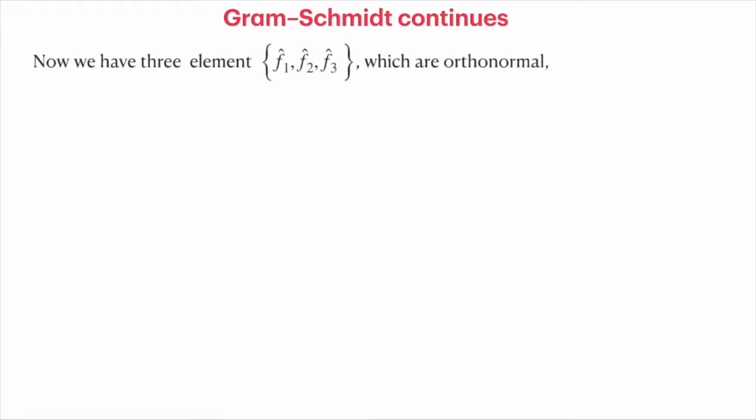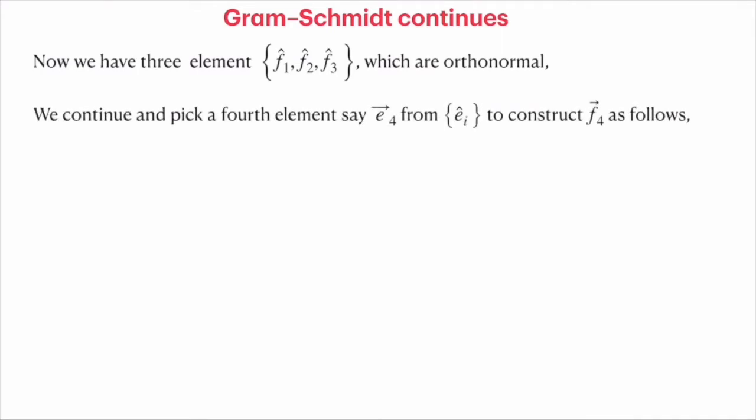Just for practice, let's do it for the fourth element. Now we have three elements, f1 cap, f2 cap and f3 cap. So the fourth element should be orthogonal to all of them. So we take the fourth element e4 from the collection of bases e_i to construct f4 as follows.